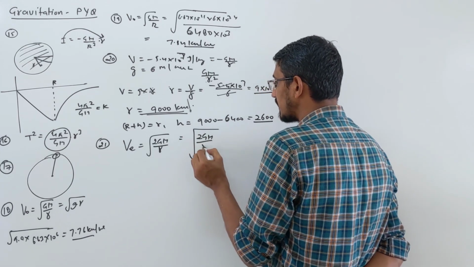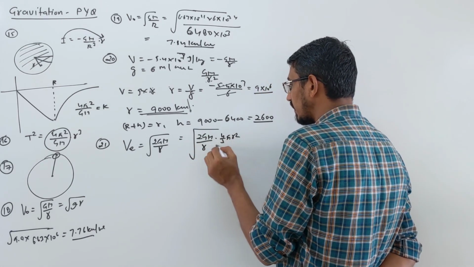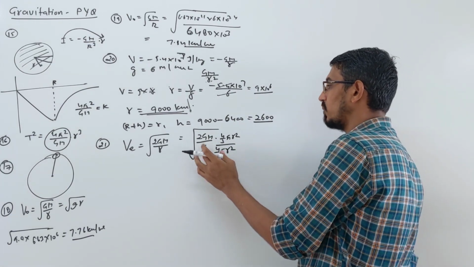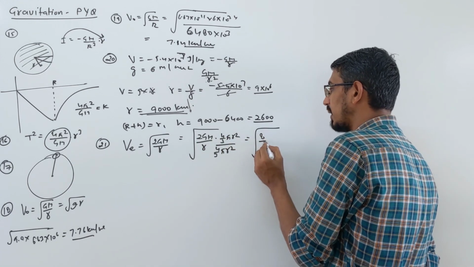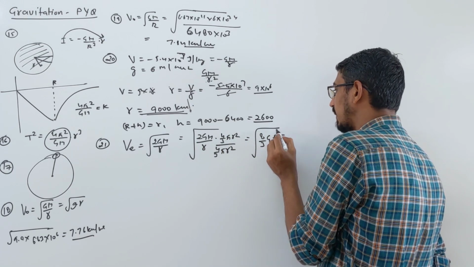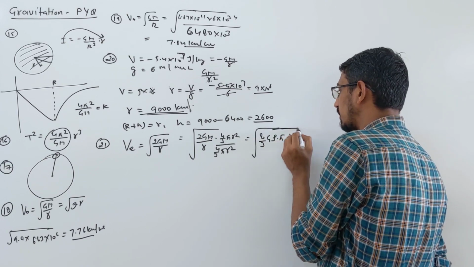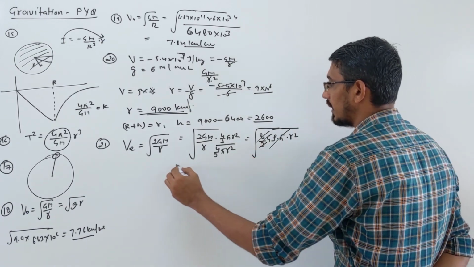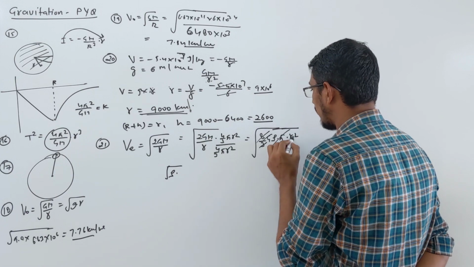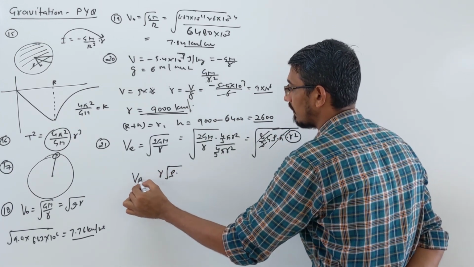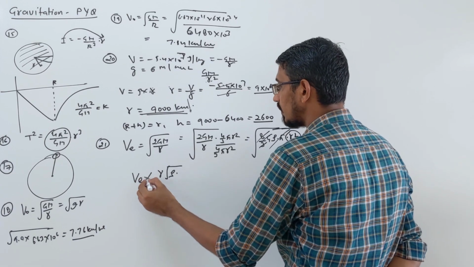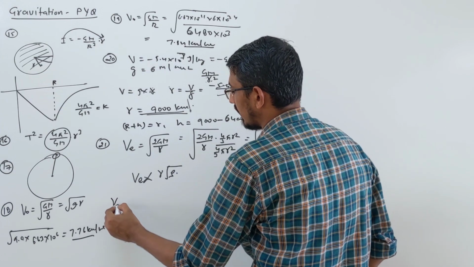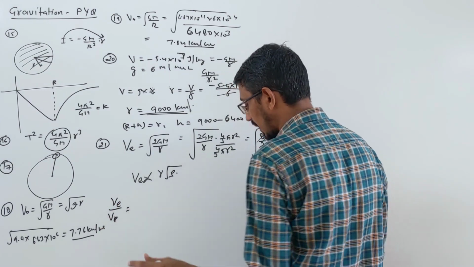So what you do? You need to multiply by 4 by 3 pi r square, so that this becomes 4 by 3 pi r cube, and that becomes density. So this answer comes 8 by 3 G rho pi and r square. If you watch carefully, these all are constant, G and everything. Actually we are getting rho inside the root, and r you can take outside. This is how the escape velocity will vary: directly proportional to radius, directly proportional to root of the density. So they are asking two things: escape velocity of Earth and some planet, right? And some relations are given.